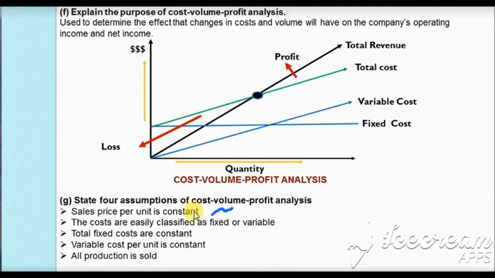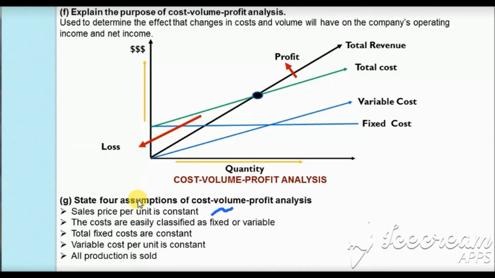There are various things we assume when we go for cost volume profit analysis. The first assumption is that the selling price per unit is constant. Based on this assumption, we'll get a line graph like this. For total revenue, we have a linear upward slope. However, in reality, the selling price fluctuates; it goes up and then comes down and then goes up. So, if we don't assume this, our total revenue graph will be something like this. But as we assume that the selling price is constant, we are getting a linear upward slope for the total revenue.